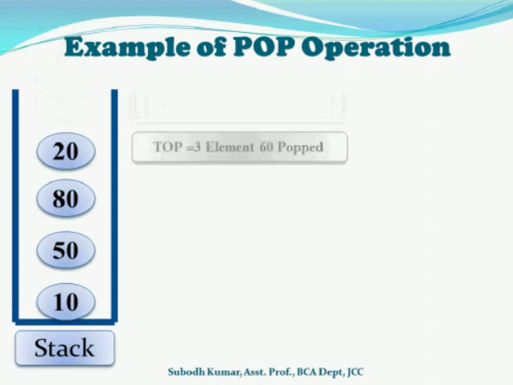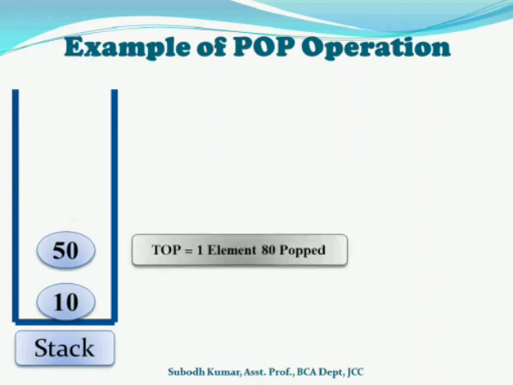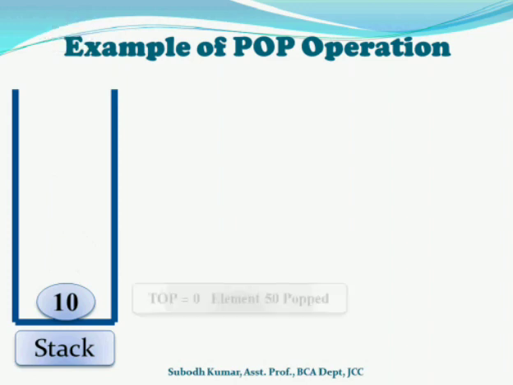So top becomes 3 and element 60 is popped. Next, if you want to pop another element, that is 20, we have to decrement the top from 3 to 2 and the element 20 is popped. Similarly, top becomes 1 and element 80 is popped. And if you want to pop more, then top becomes 0 and element 50 is popped.